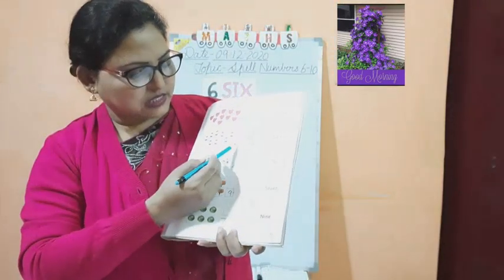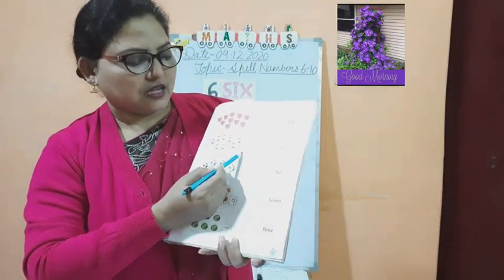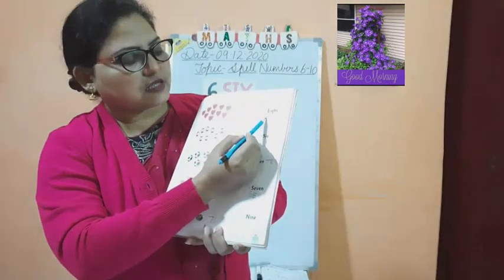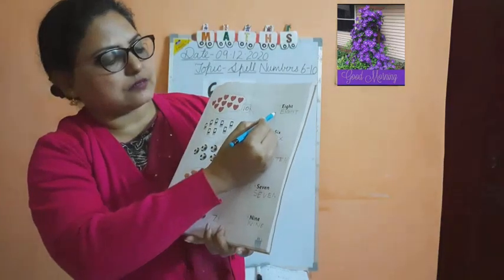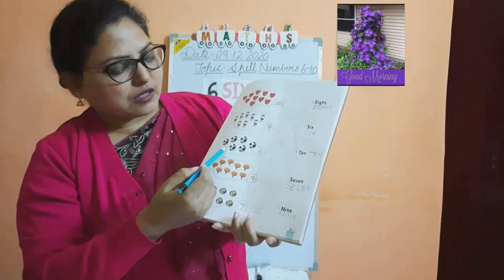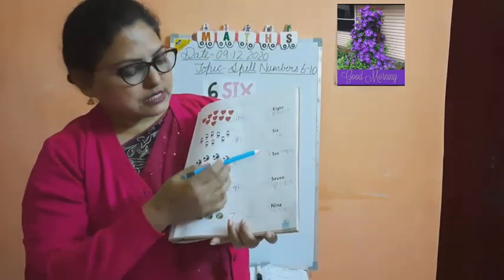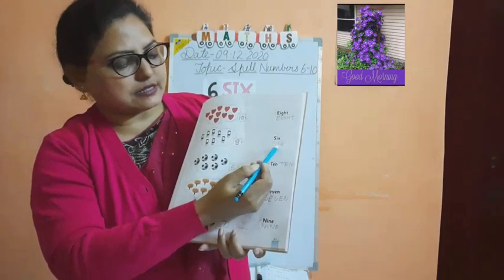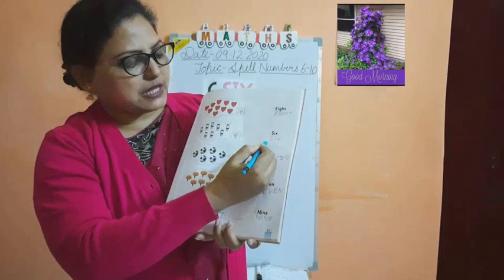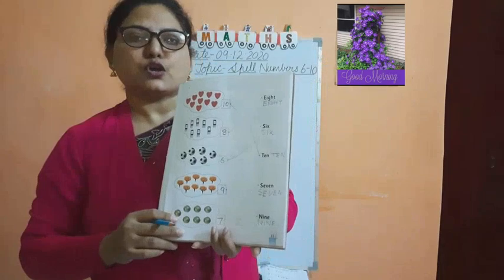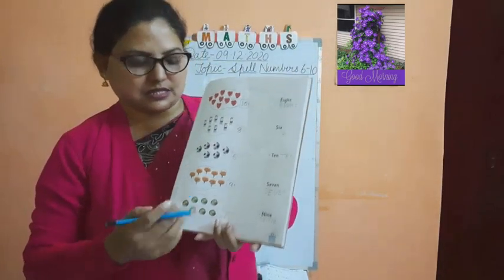Now children, next number is 8. 8 mobiles. So first we have read here 8 spelling EIGHT 8. So you have to go with 8. Okay. Now you can see here 6 balls. Okay. So you can see the 6 number. Where is your second number? SIX 6. Parents, please write for them capital letters because they have not learned small letters. So they have to go with the capital letters.